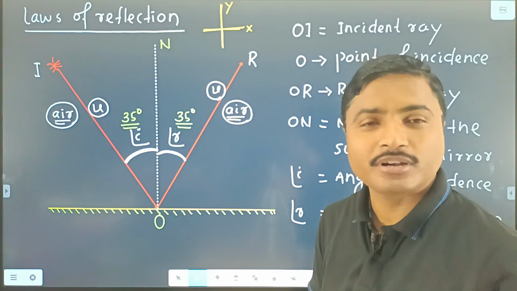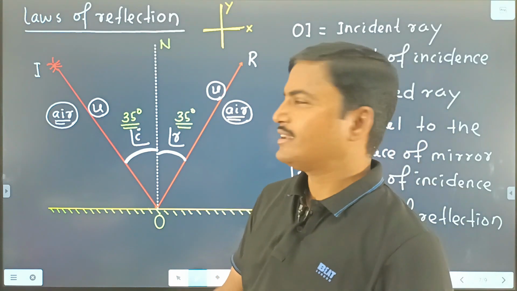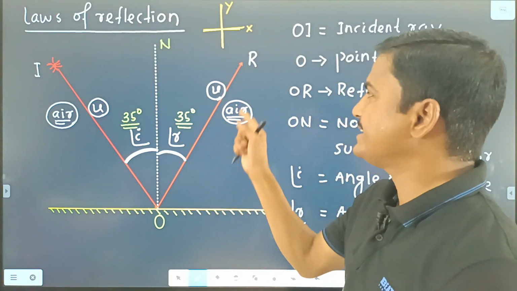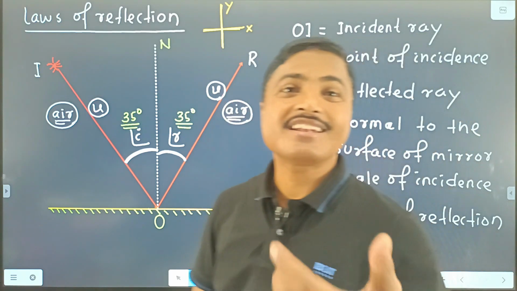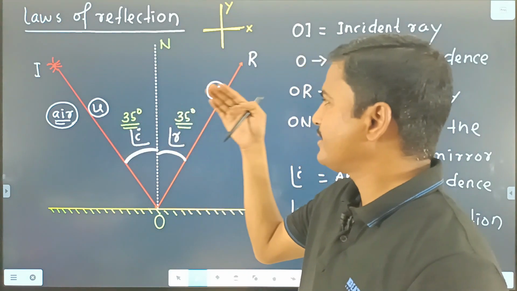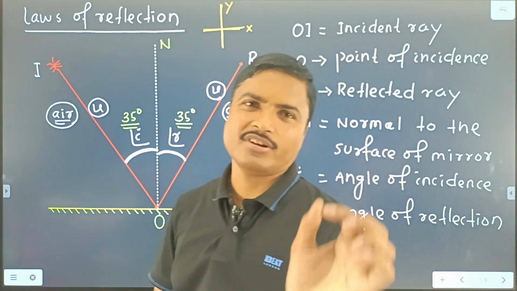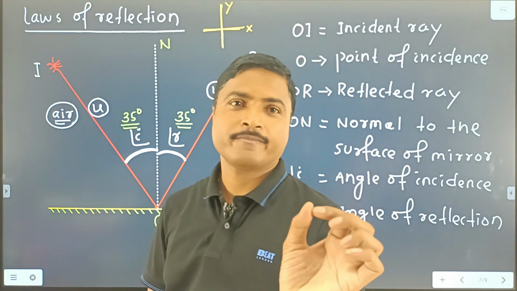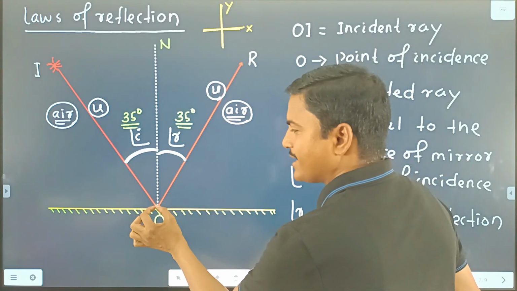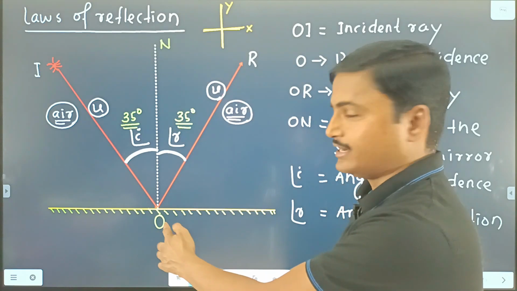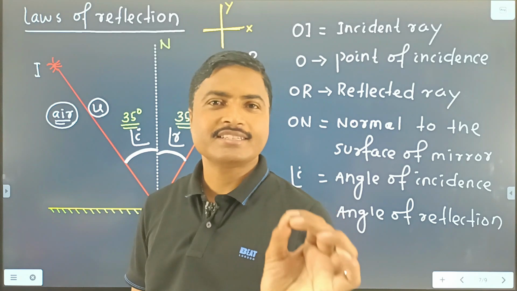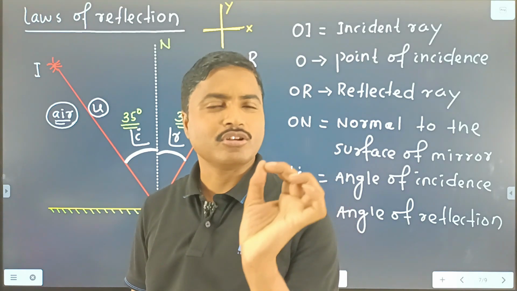If some light is absorbed, then the intensity of the incident ray is not equal to the intensity of the reflected ray, slightly different. Clear? O is the point of incidence, so the intensity is not constant,